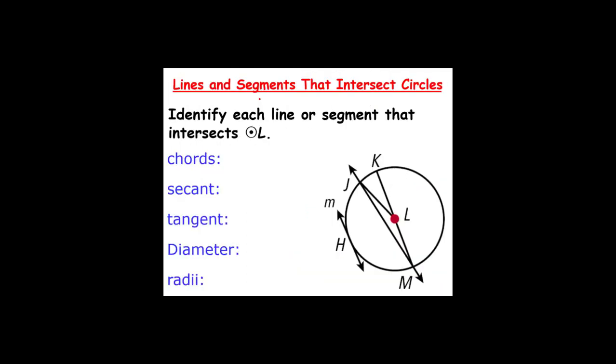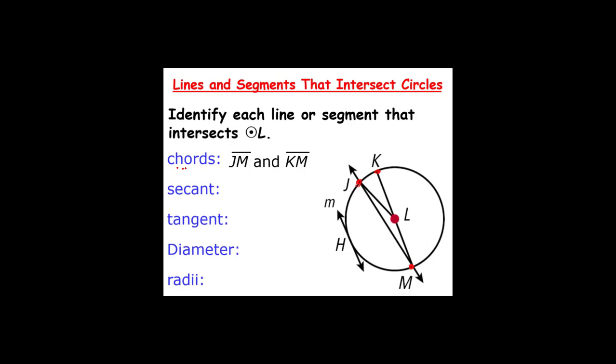Identify each line or segment that intersects circle L. So notice that we have chords. Our chords have to have endpoints on the circle. The first one we can see is J and M. That is a chord. We also have the chord K and M. So those are our chords. Remember, a chord is a line segment whose endpoints are on the circle.